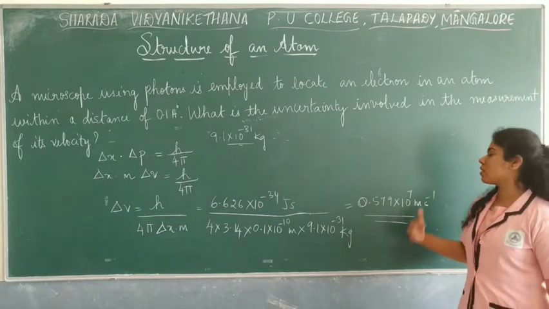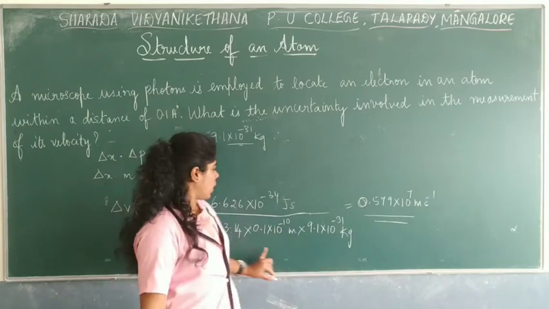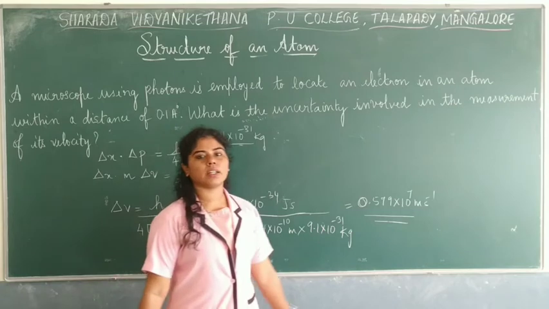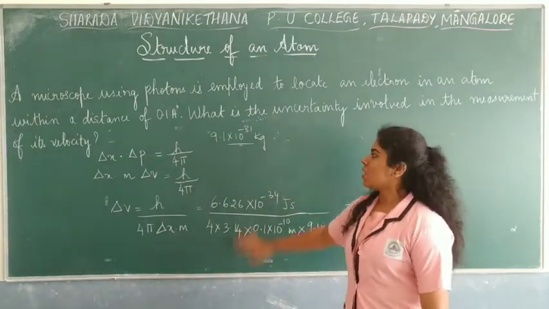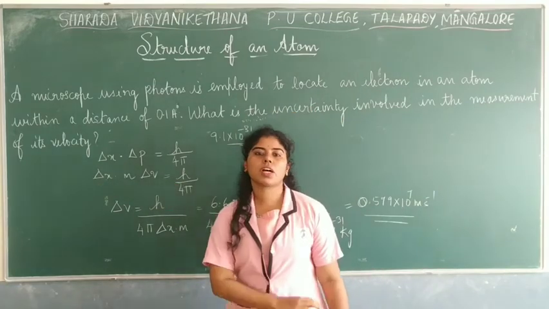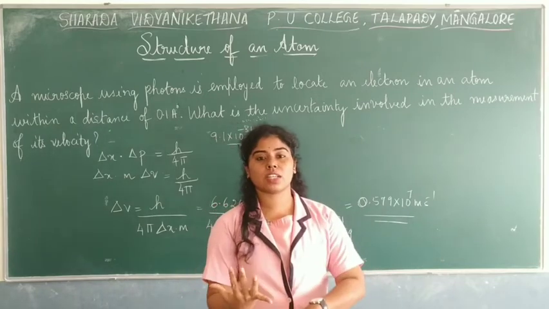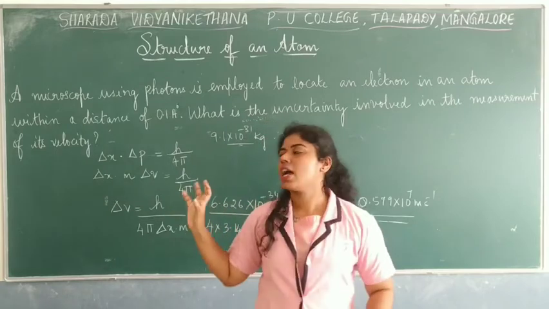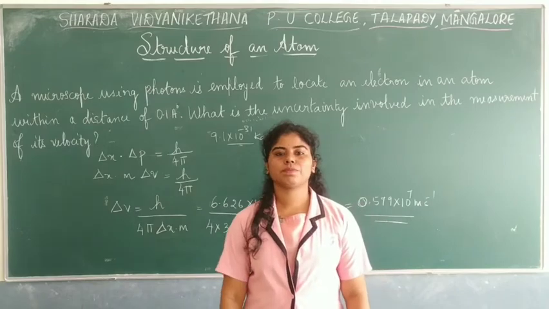Or you can give it like this. Velocity is given as meter per second, so that's what the unit is. You try simplifying this, and then divide it by 6.626. So that would be your work. So this is how you will solve sums regarding Heisenberg's uncertainty principle. The questions would be asked to find the uncertainty in velocity, sometimes uncertainty in the position. So for such questions you should know Heisenberg's uncertainty principle should be applied.